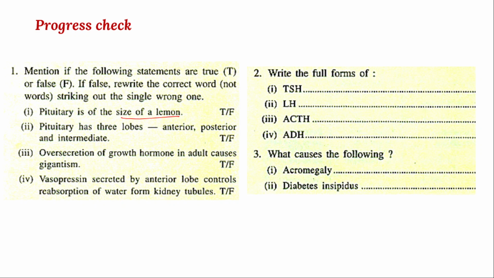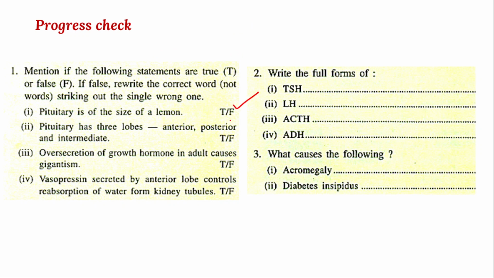Is it correct or not? The statement is false, right? The pituitary is the size of a pea, a small size. It is the size of a pea seed. It is not the size of a lemon.